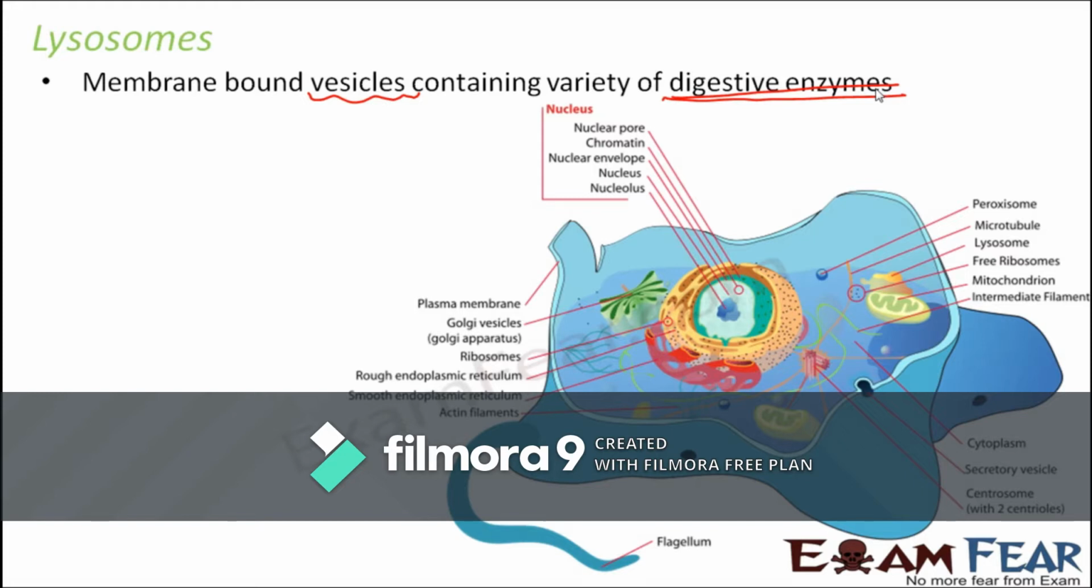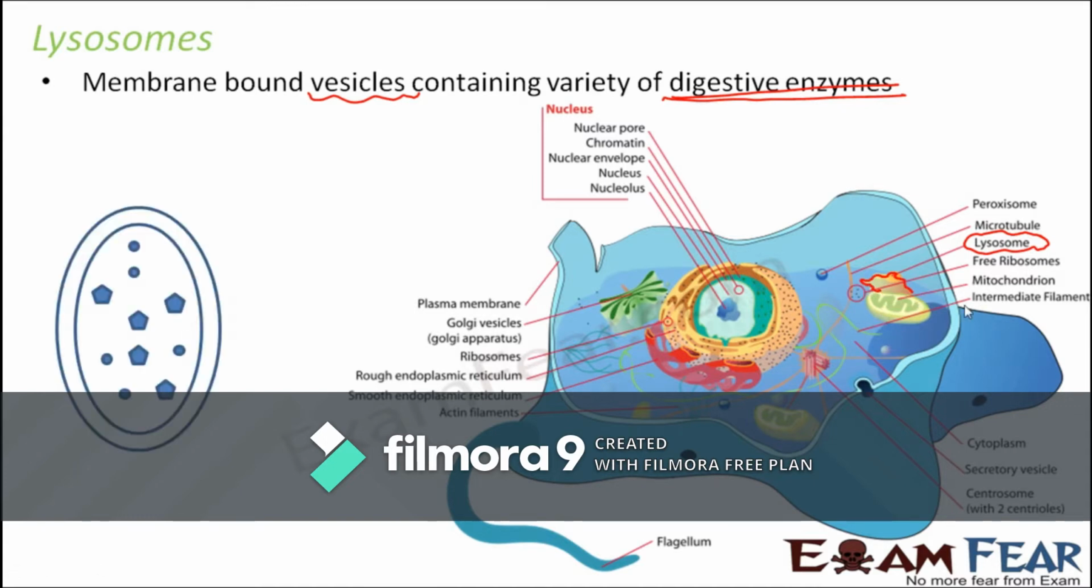So let us see where they are located. The lysosomes are located here. These are small vesicles. Here you can see this structure, which is the lysosome. So what are these digestive enzymes which we are talking about? What kind of digestive enzymes are present inside lysosomes?